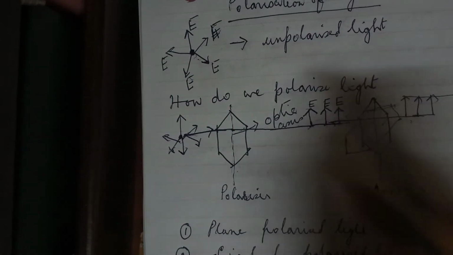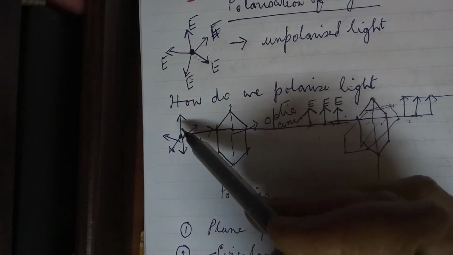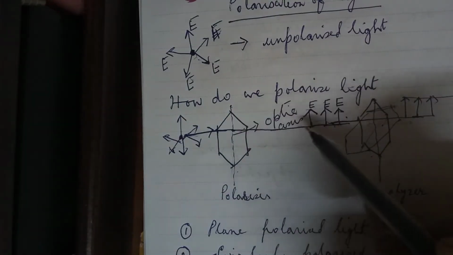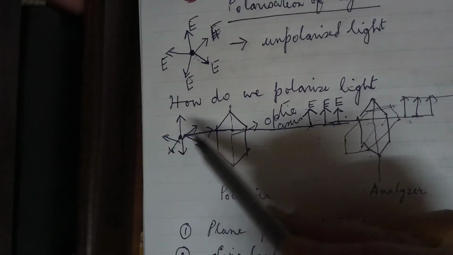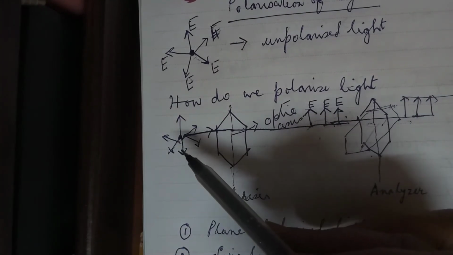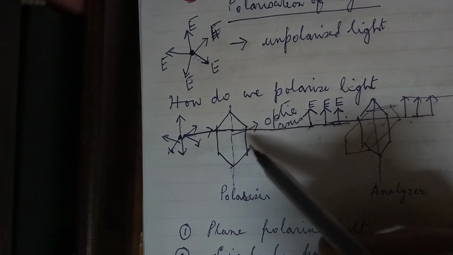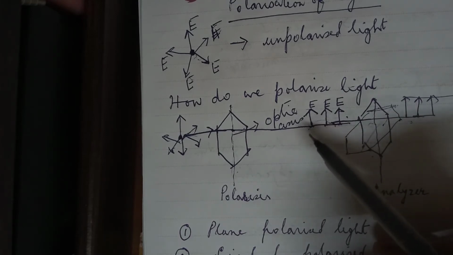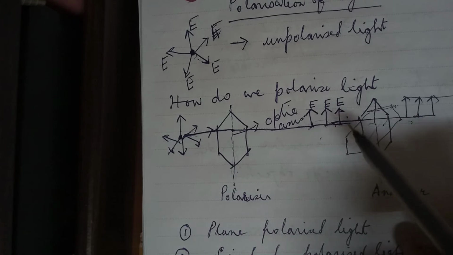Now, when the electric field component parallel to this optic axis passes through, the others are blocked because they are not parallel to the optic axis. The light that we obtain at the other side of the crystal is polarized. Why? Because now the electric field component points in one direction.